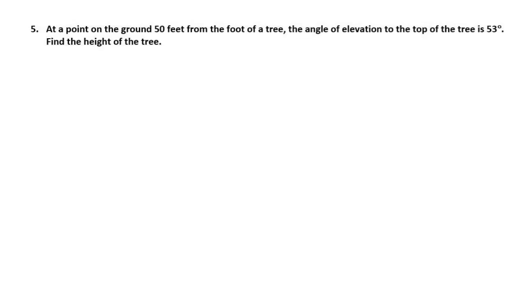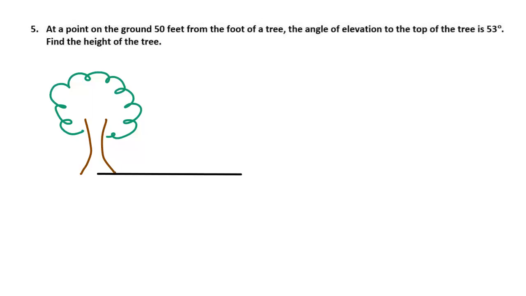All right, I'm going to start off with a picture here. I'm going to try drawing a different kind of tree. I drew a Christmas tree last time, but here we go. So there's my tree. It says at a point on the ground 50 feet from the foot of a tree, so out like this, the angle of elevation to the top of the tree is 53 degrees.